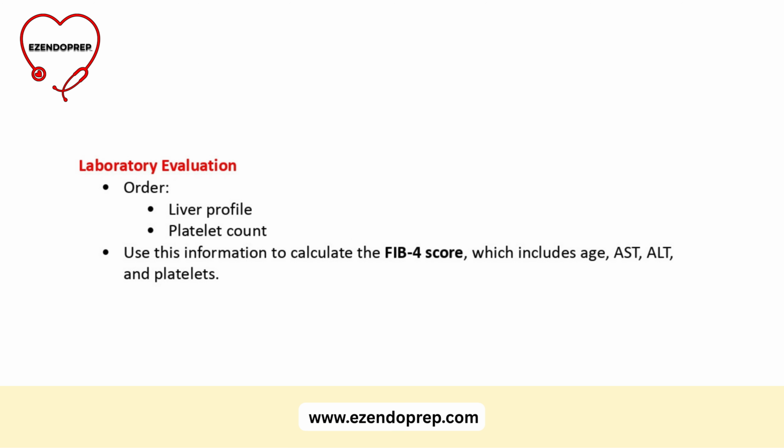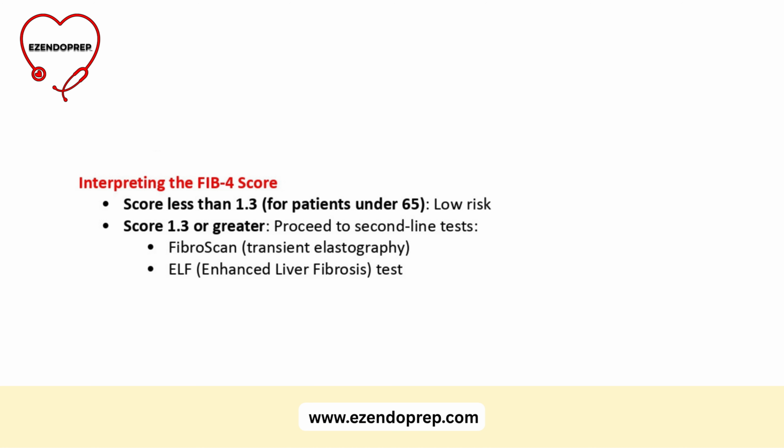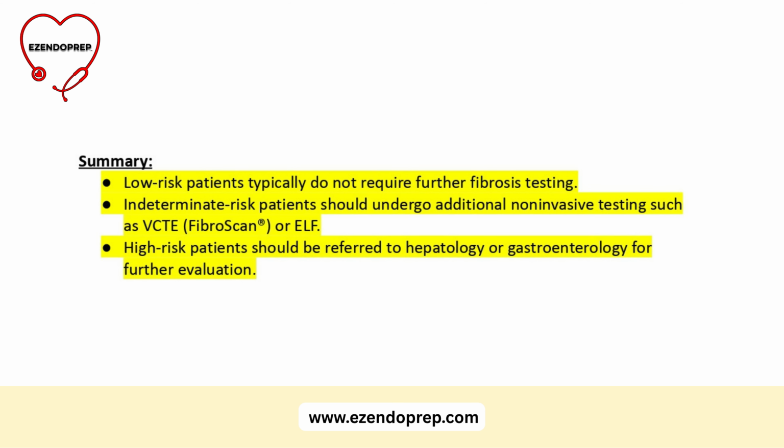As for labs, we rely on basic tests to calculate a FIB-4 score. That score is based on age, AST, ALT, and platelets, and it helps us estimate the risk of fibrosis. So how do we interpret the FIB-4 score? If it's under 1.3 and the patient is under 65, they're considered low risk. If the FIB-4 is 1.3 or higher, then we move on to second-line testing. That's where FibroScan or the ELF test comes in.